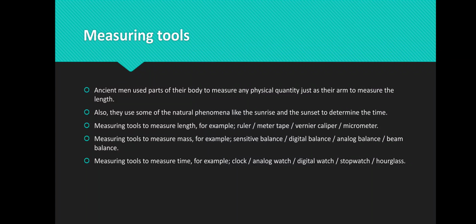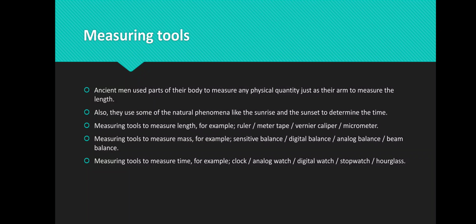They used sunrise and sunset and the length of the shadow to determine the time, and so on. But recently we have very modern measuring tools.